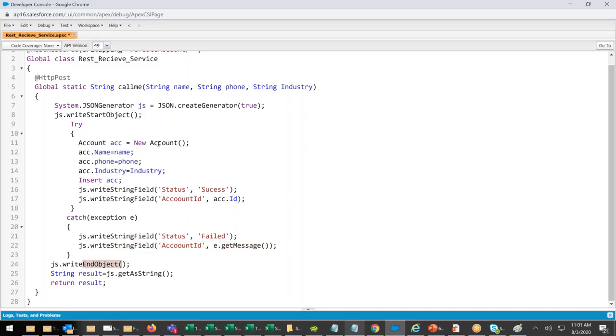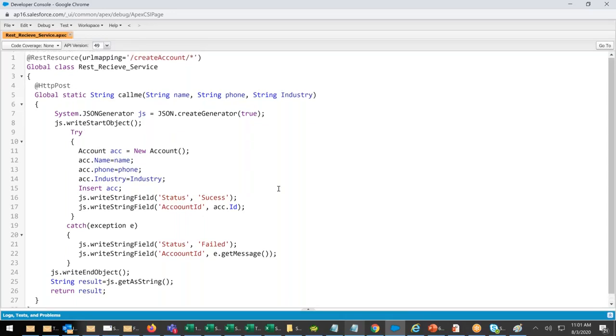So whenever data is given, the system will try to insert an account and it will write the JSON file for me. Once the writing is stopped, I will take the JSON and get the final output as a string result. And then I'm returning the result. Over, guys. That's it. Control S. Our service is over.